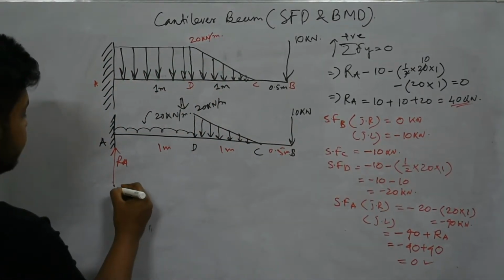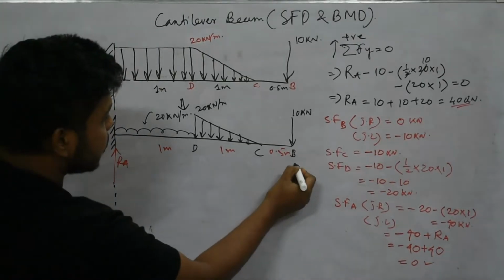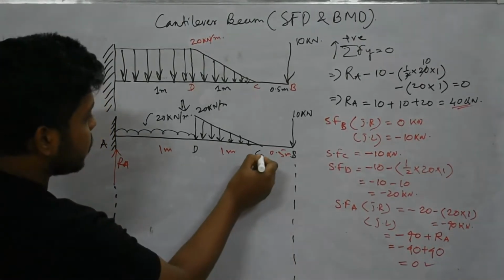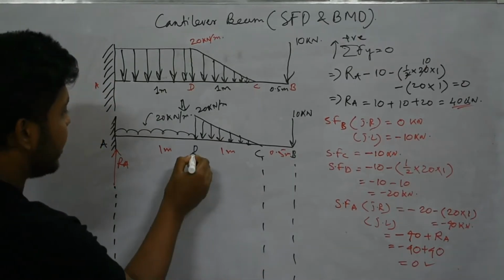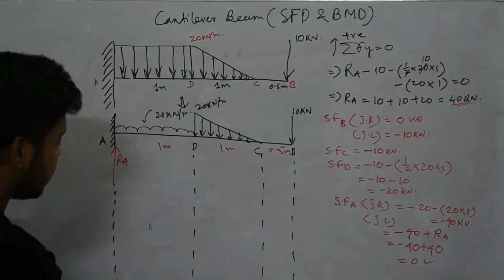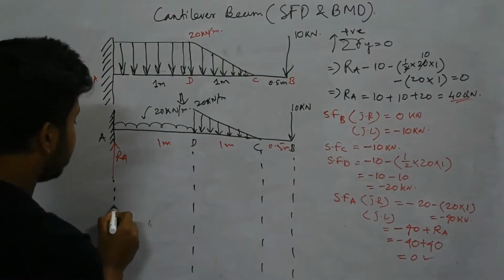Now we'll draw the shear force diagram. Draw a dotted line from every single point of consideration. Then draw an ordinate.